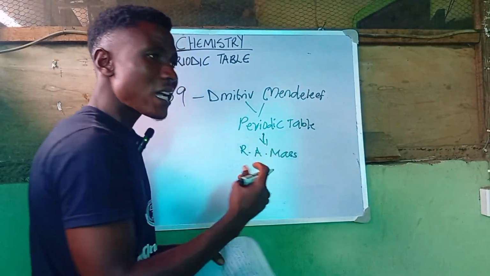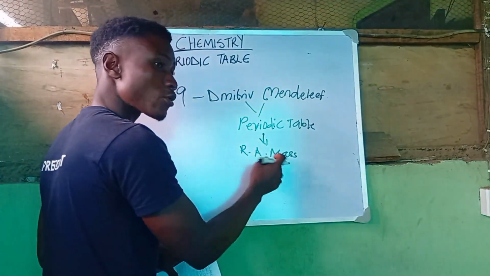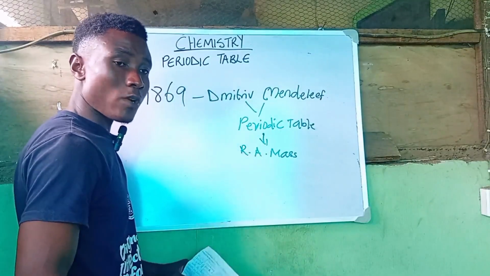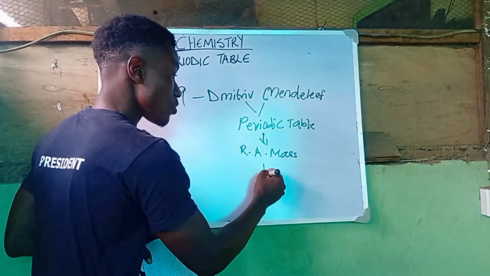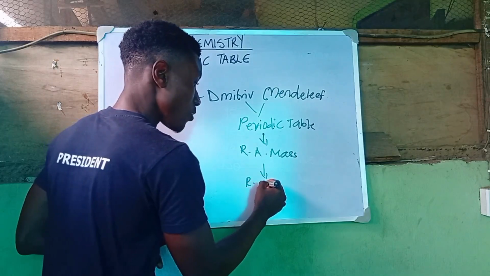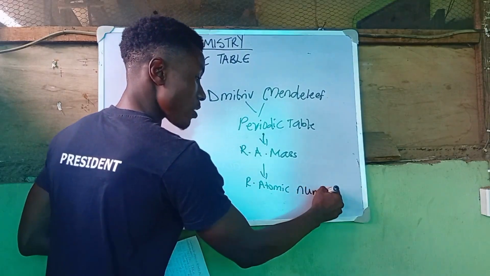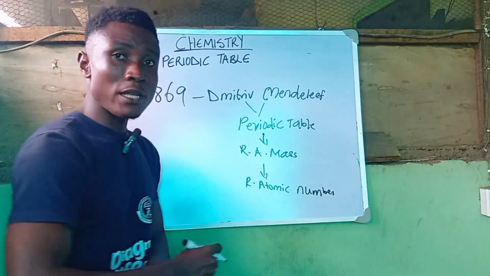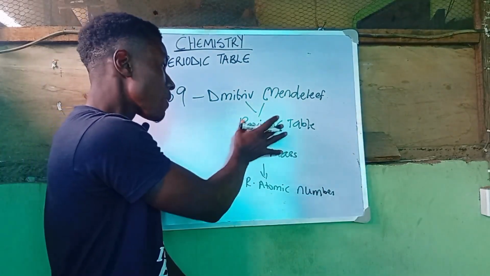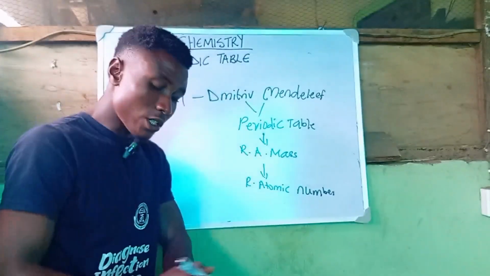The mass number does not cause atoms to vary. Rather, what led to the varieties in the behavior of the various atoms of elements is the relative atomic number. It was the relative atomic number that caused the atoms of elements to vary chemically, and this led to what is known as the modern periodic table.